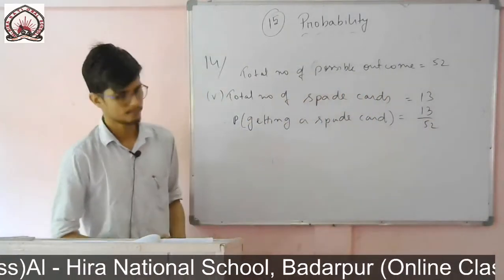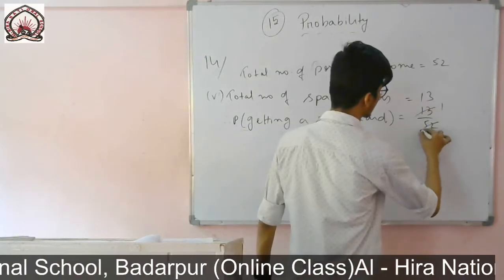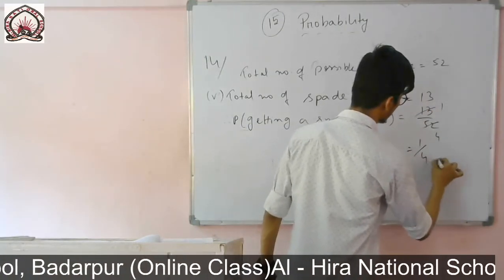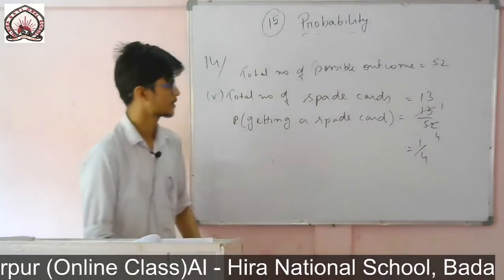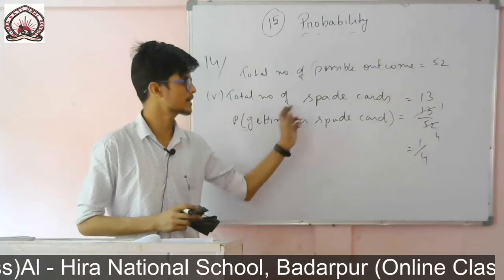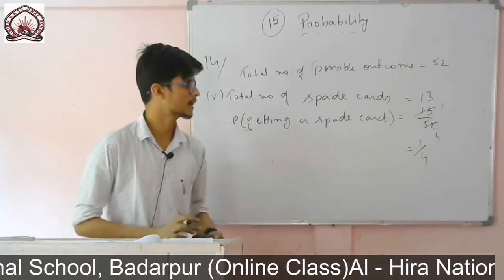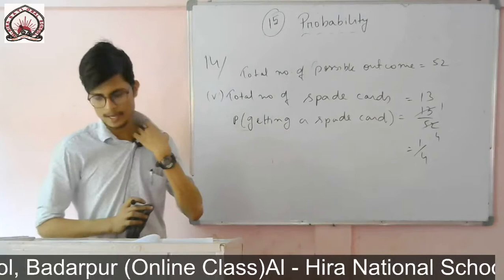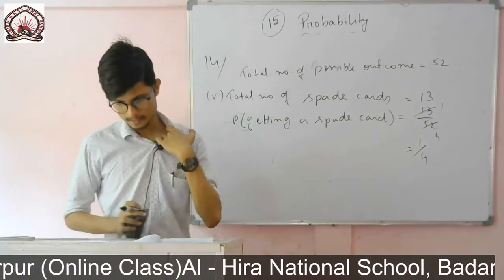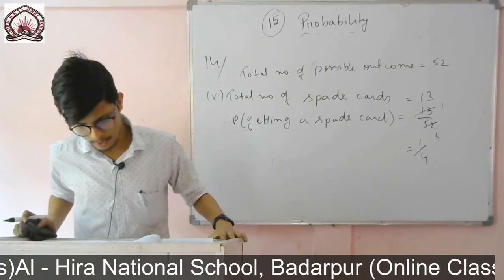13 by 52, so you can cancel it with 13. 13 ones are 13, 13 fours are 52, that means 1 by 4. Yes, the probability of getting a spade card is 13 by 52, that is 1 by 4. Then Roman number 6, a queen of diamonds.